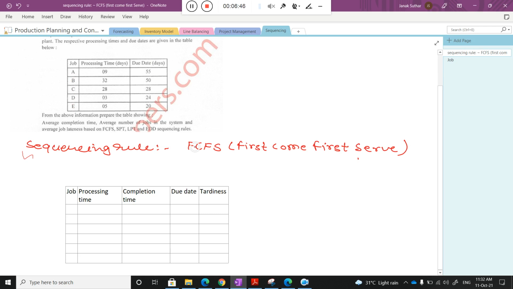So when I talk about first come first serve, what is the first to come in my plant? That is A. I will put A here in this table, and regarding that I will calculate all the things.